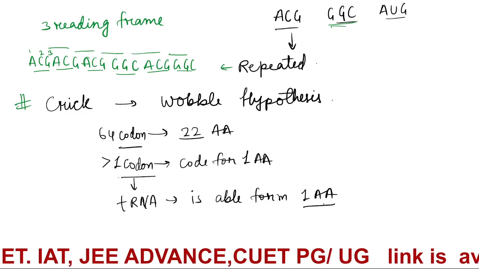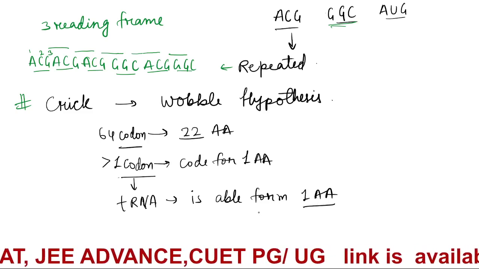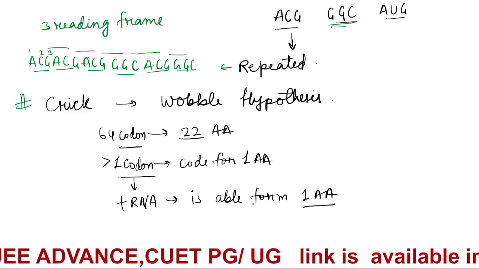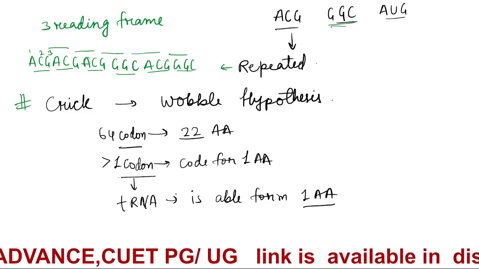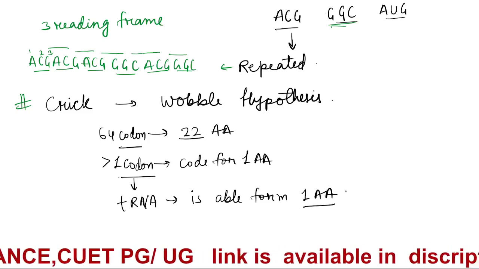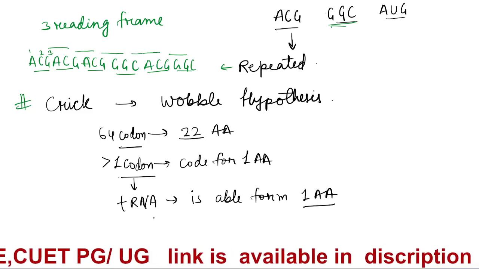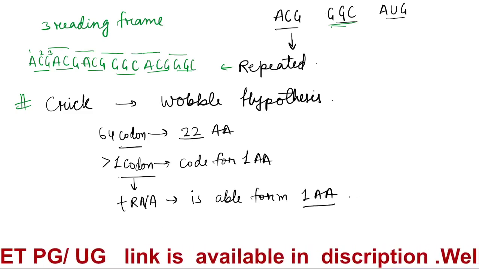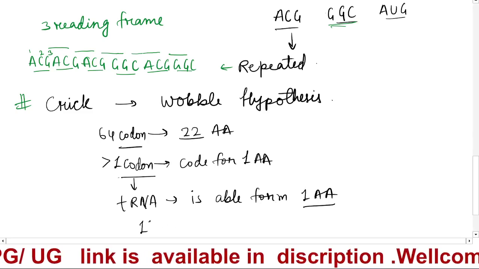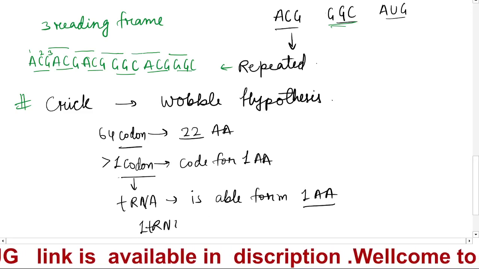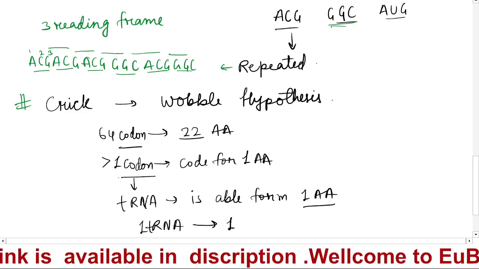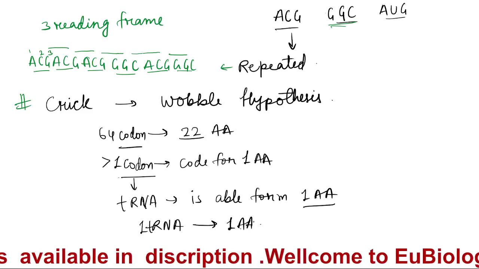Now don't worry about this statement, you will get to know in the coming class also. One tRNA cannot carry more than one amino acid. One tRNA, one amino acid. This is the fundamental.